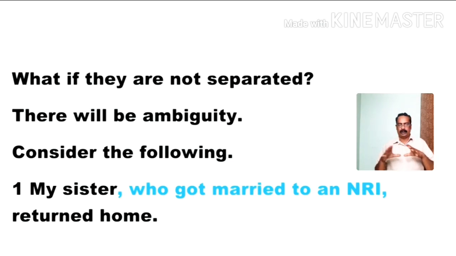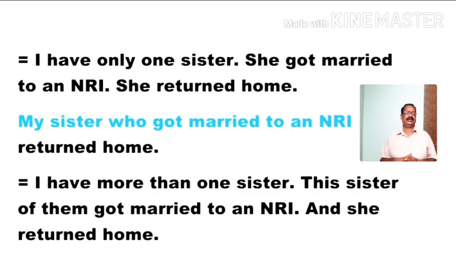When the non-defining relative clauses are not separated, what happens? There will be ambiguity. There will be ambiguity means there is a good chance of understanding in two different ways. In what way? See, for example, my sister who got married to an NRI returned home. I have got only one sister and she got married to an NRI. She returned home. This is, I have only one sister. She got married to an NRI. She returned home.